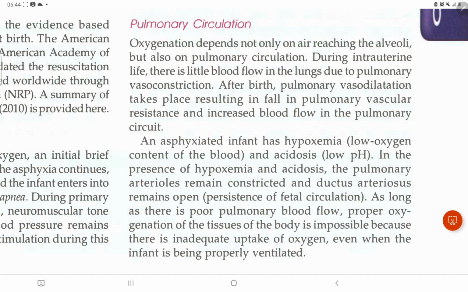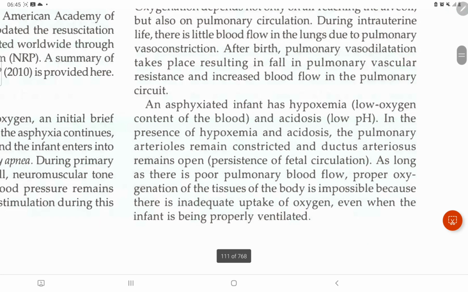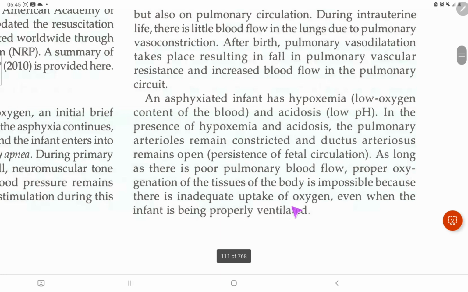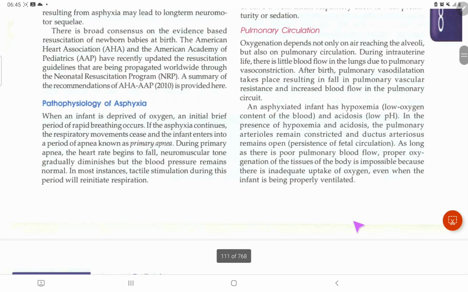Okay, so what happens after birth? There is increased blood flow in the pulmonary circuits. As a result, what happens? There is a fall in the pulmonary vascular resistance. This is expected in the infant with hypoxemia and acidosis. Okay, in the presence of hypoxemia and acidosis, the pulmonary arterioles remain constricted and the ductus arteriosus remains open. As long as there is poor pulmonary blood flow, poor oxygenation of the tissues of the body is inevitable because there is inadequate uptake of oxygen even when the infant is being properly ventilated. Okay, these are the things over here.